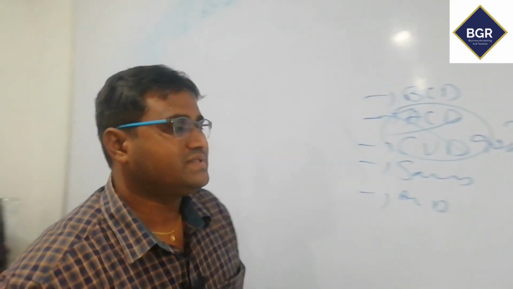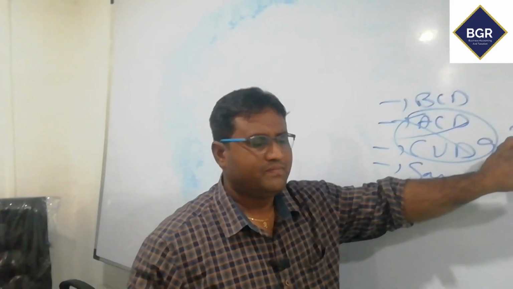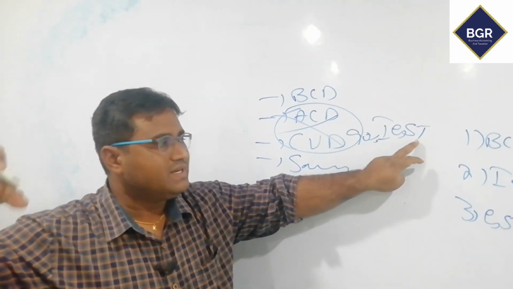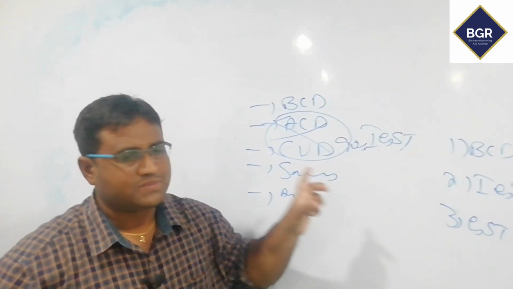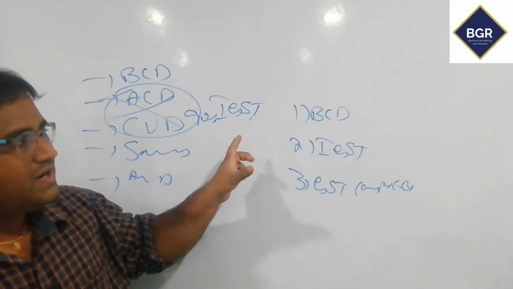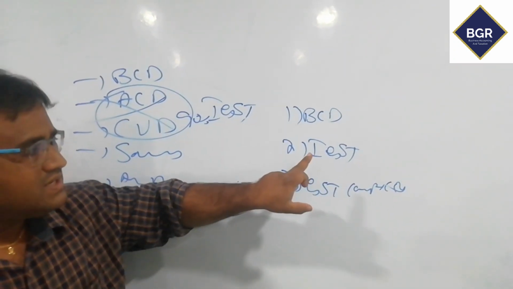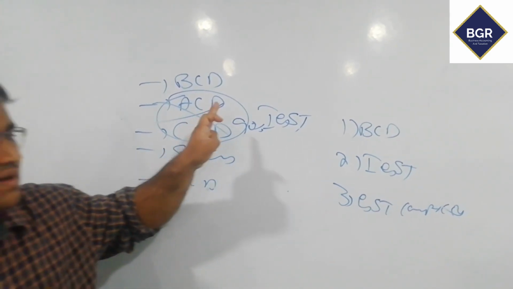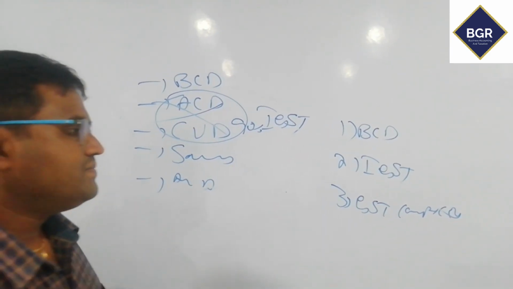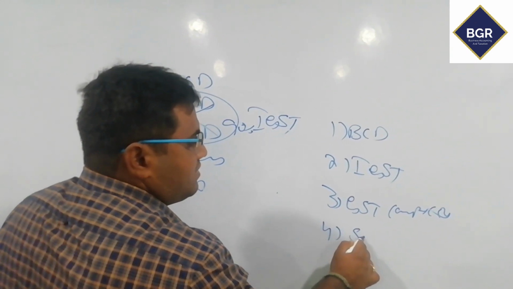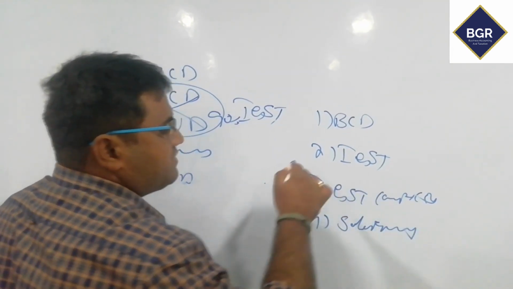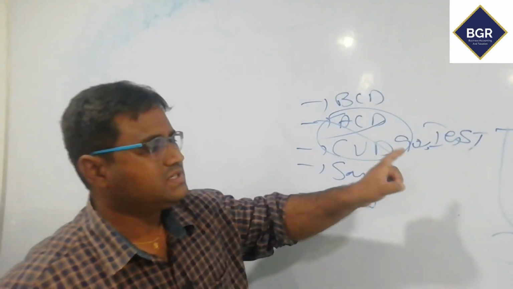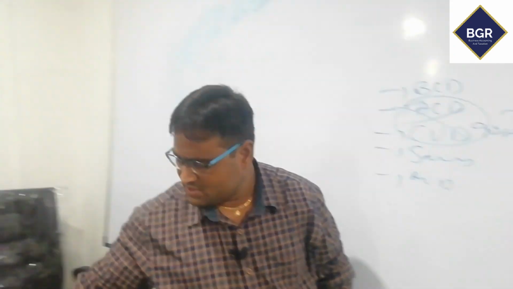So that is the basic knowledge. Whenever you import any product from out of the country, in customs, at the airport or seaport, they will charge three types of duties. One is basic customs duty. Second is IGST, which is in place of ACD and CVD. Next, GST compensation cess. Next, safeguard cess, which is not applicable practically. Now you can think about three: BCD, IGST and GST compensation cess.